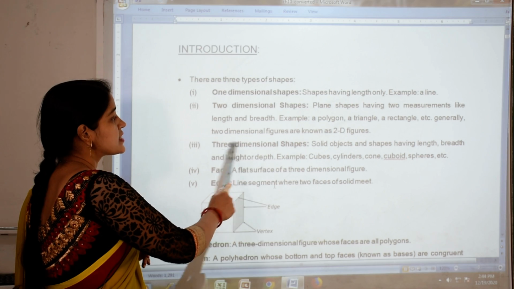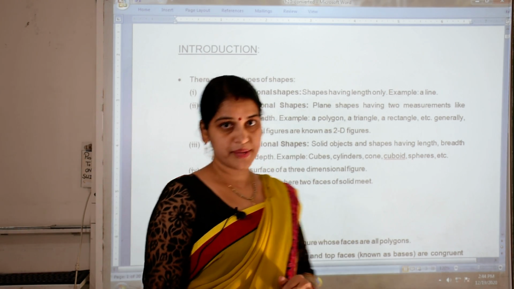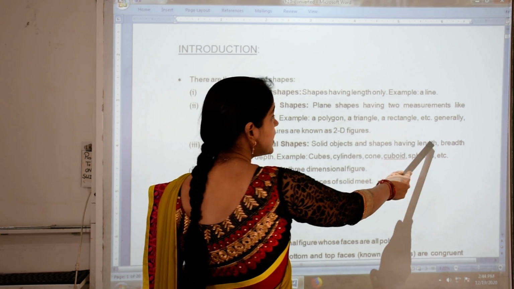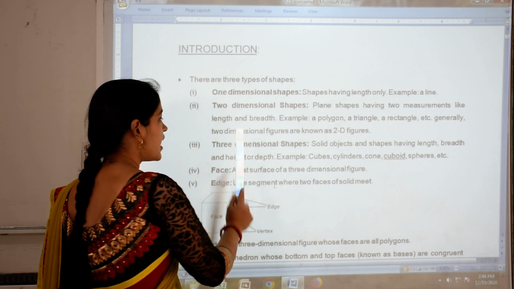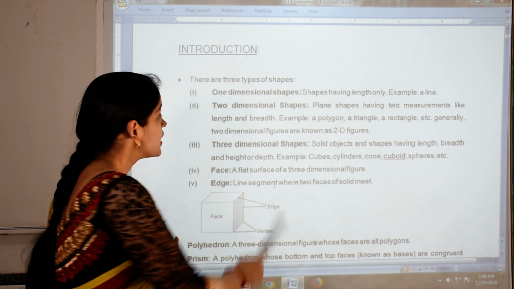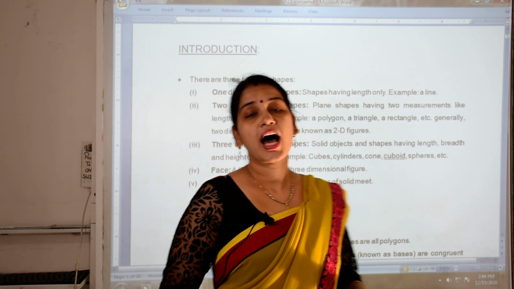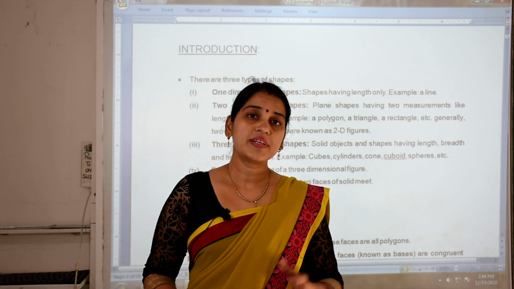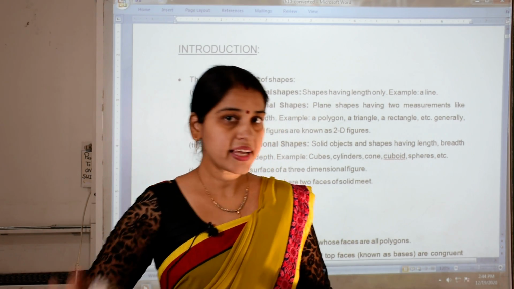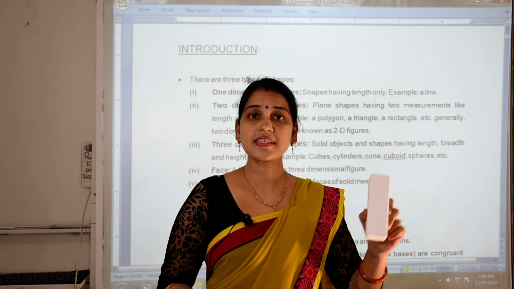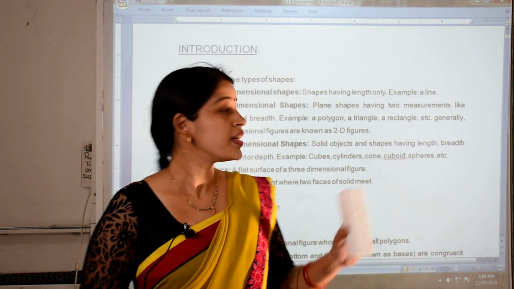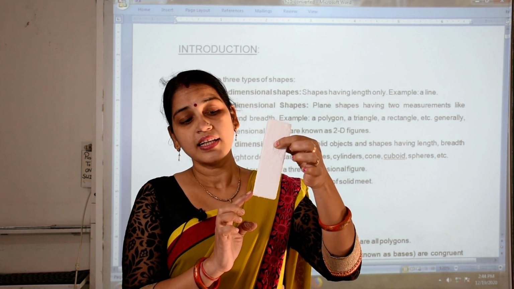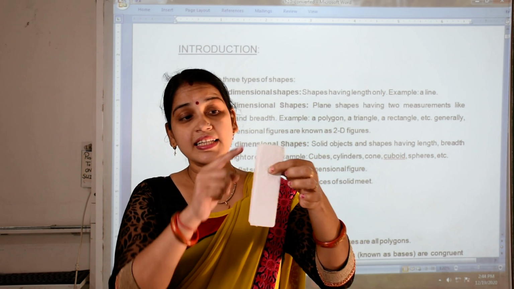Now the next one is three-dimensional shapes. Solid objects and shapes having length, breadth and height or depth are known as three-dimensional shapes. If we take a solid like this duster, in this duster we have three dimensions: this is its length, this is its breadth, this is the height.